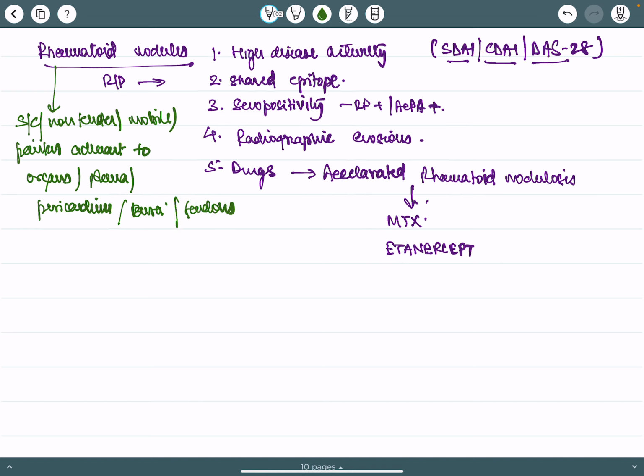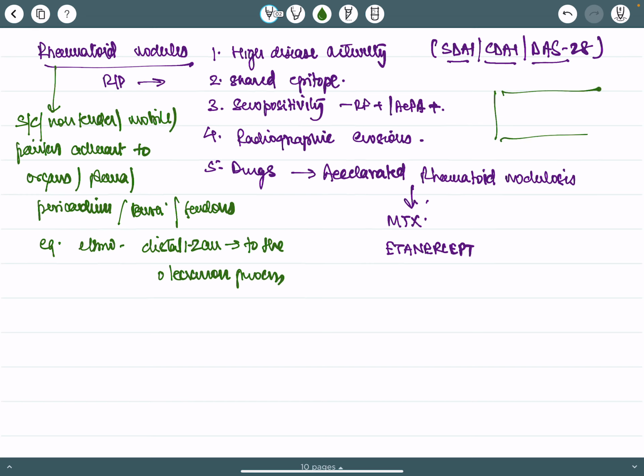They are present, for example, in the elbow, 1 to 2 centimeters distal to the olecranon. Alright. And what is the incidence of rheumatoid nodules? The incidence is 30 to 40%. And this is the same incidence for extra-articular manifestations in rheumatoid arthritis, 30 to 40%.